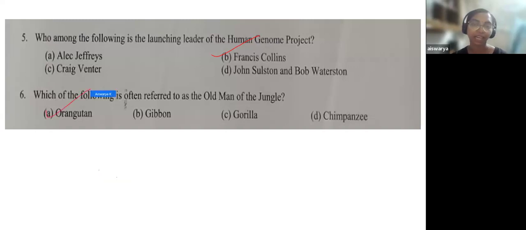In the Malay language, orangutan means old man, old man of the jungle. So it was a very direct question. Here also, if you had to attempt, you could have used MCQ aptitude. Otherwise, you could have simply skipped this question. Coming to the seventh question.